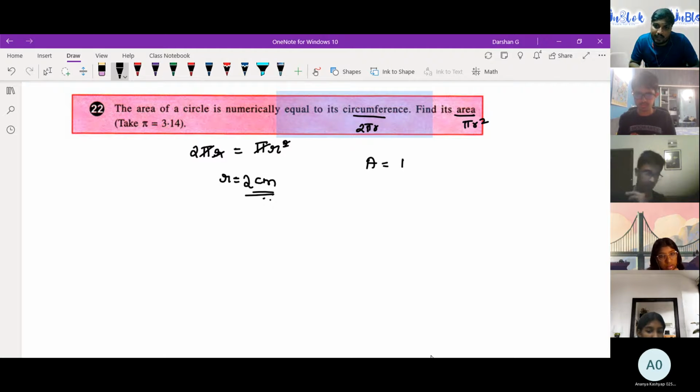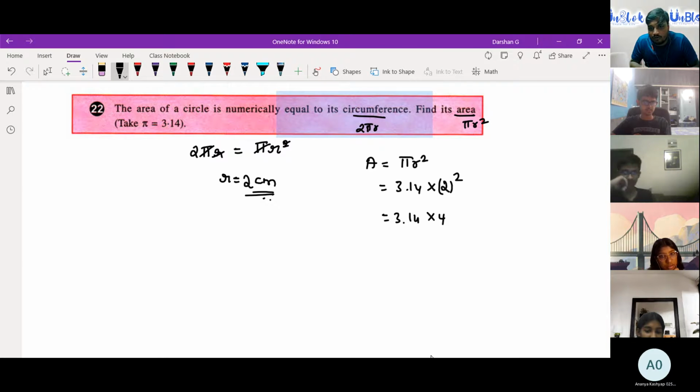Area equals pi r square, pi is 3.14 times r square, which is 2 squared. So the answer is 3.14 times 4, which is 12.56 square units. This is where you miss. You have to calculate the complete area.